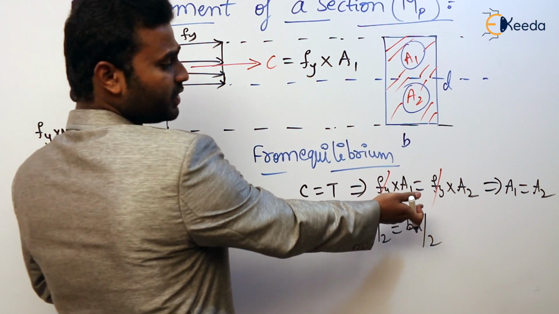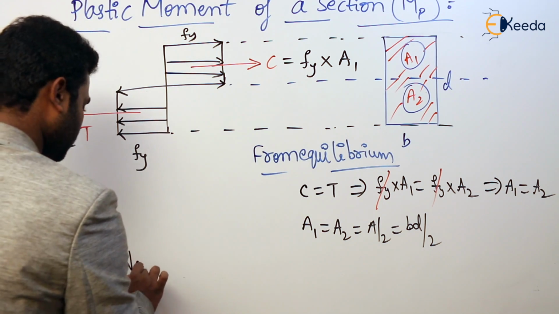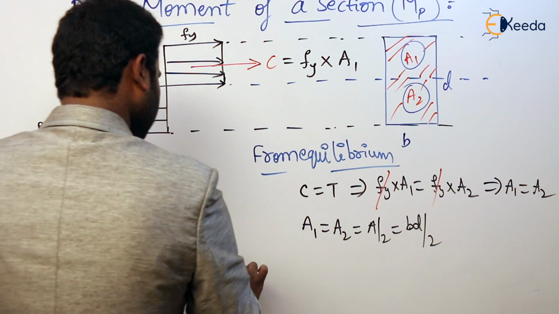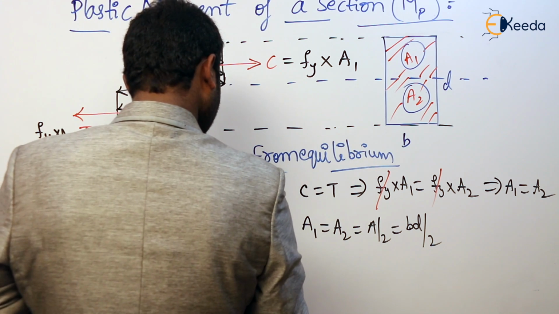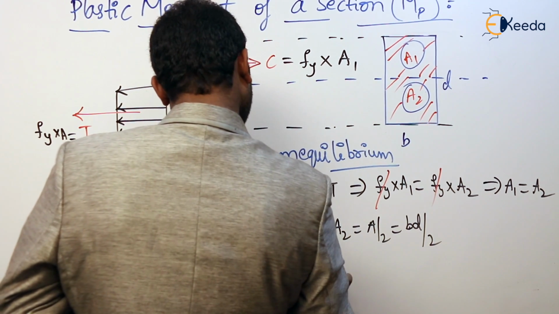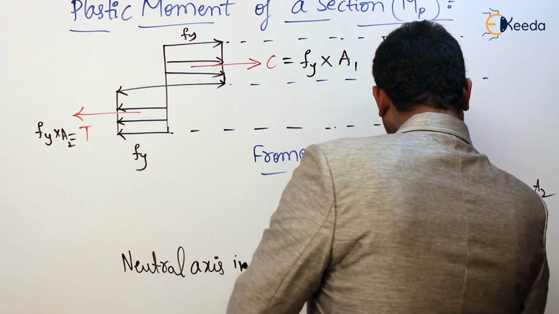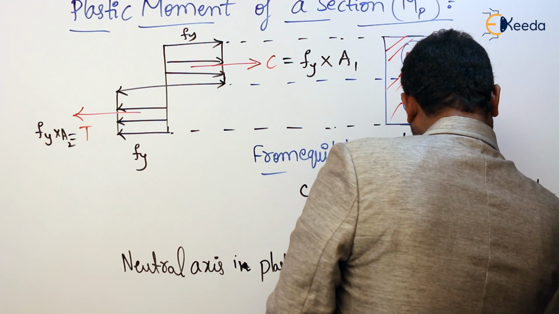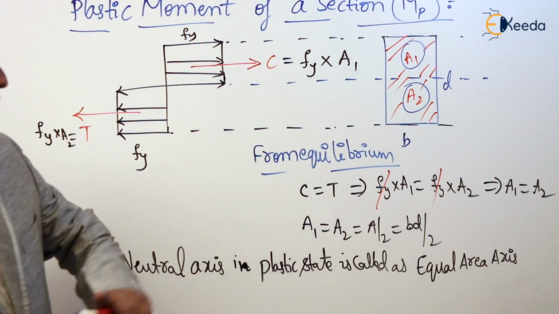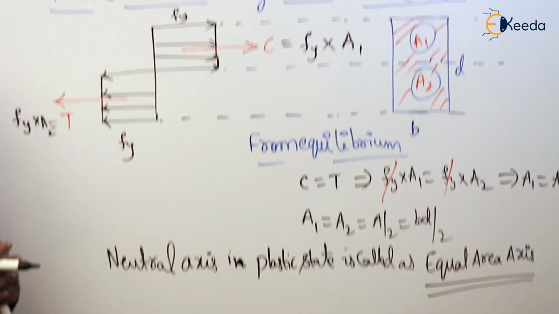The proof is here: because A1 is equal to A2, the neutral axis in plastic state is called the equal area axis, as it divides the area into two parts.